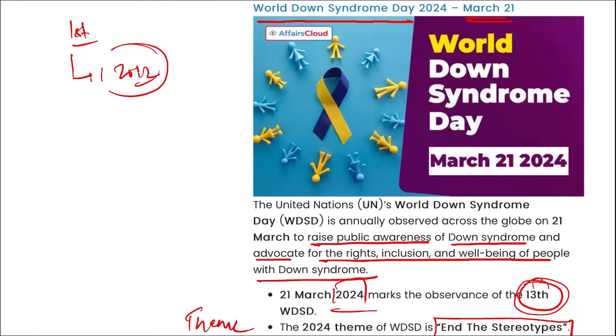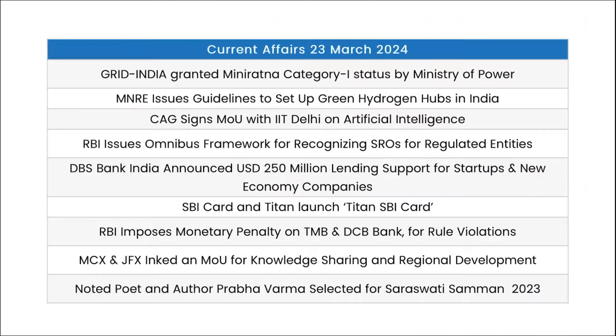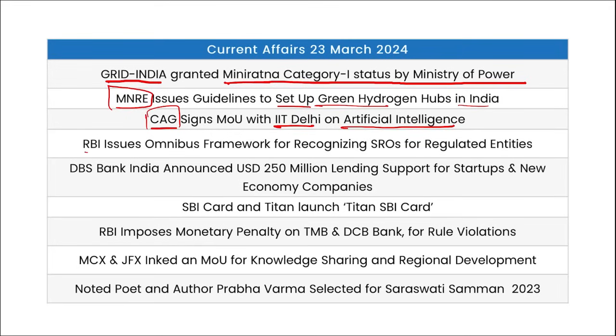These were your important current affairs for the day, friends. Now let's move to some one-liner revision. Grid India granted Mini Ratna Category 1 status by Ministry of Power. MNRE issued guidelines to set up green hydrogen hubs in India. CAG signed MOU with IIT Delhi for artificial intelligence. RBI issues omnibus framework for recognizing SROs for regulated entities.